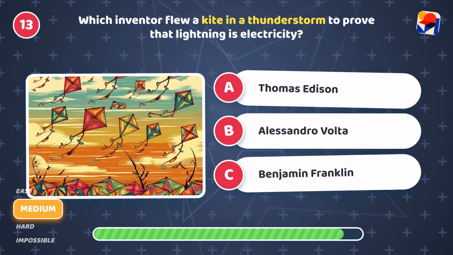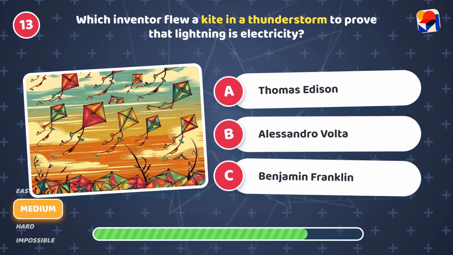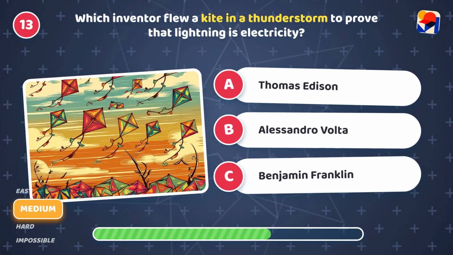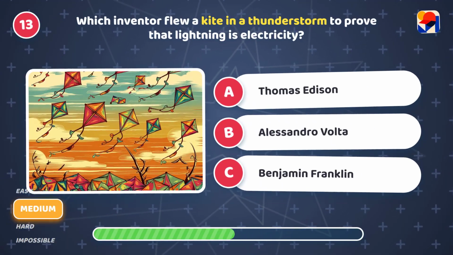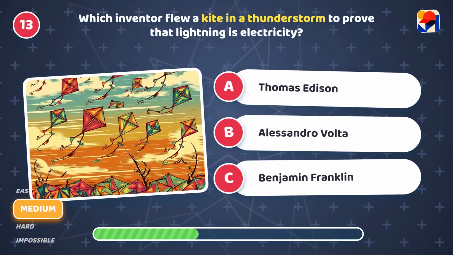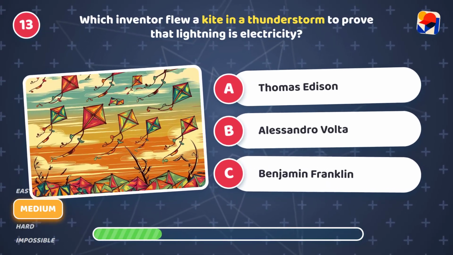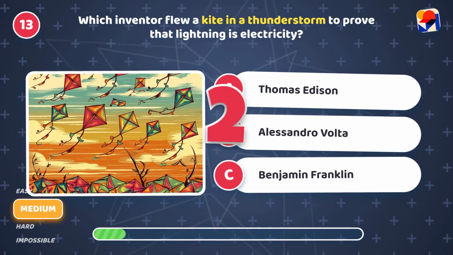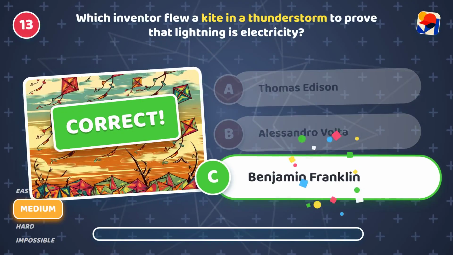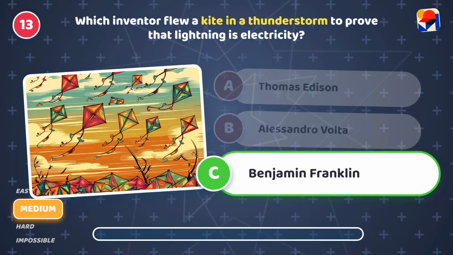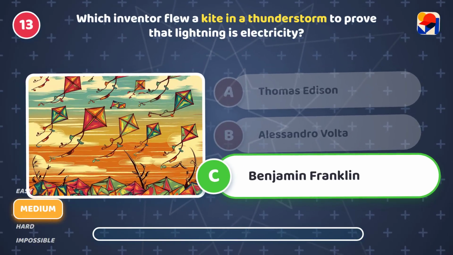Which inventor flew a kite in a thunderstorm to prove that lightning is electricity? Is it A, Thomas Edison, B, Alessandro Volta, or C, Benjamin Franklin? It's C, Benjamin Franklin. He proved lightning is electricity.